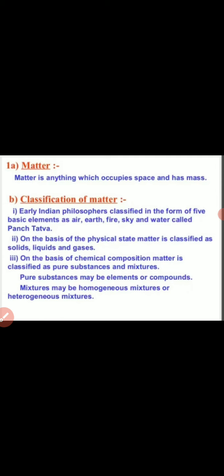A heterogeneous mixture means one or more substances mixed together that we can identify very distinctly. One example of a heterogeneous mixture is adding oil to water. What happens?